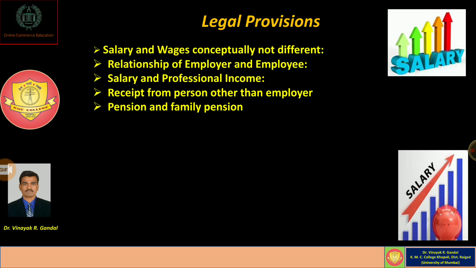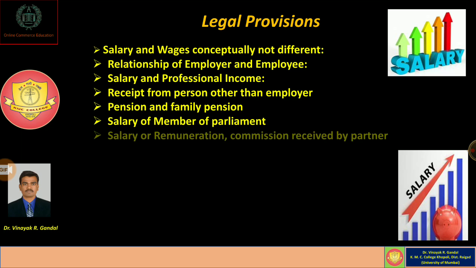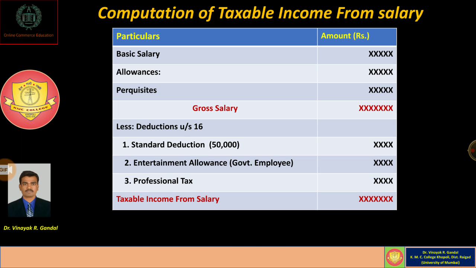Any amount of pension or family pension received by the assessee from the employer or government after retirement is also chargeable to tax under the head of income from salary. Salary of a member of parliament is also considered salary income. Salary, remuneration or commission received by a partner of a partnership firm is also considered salary income.